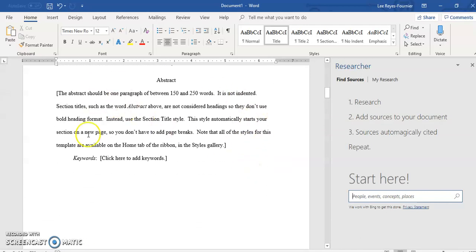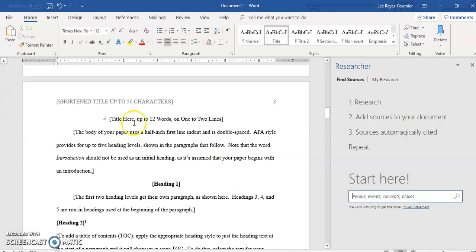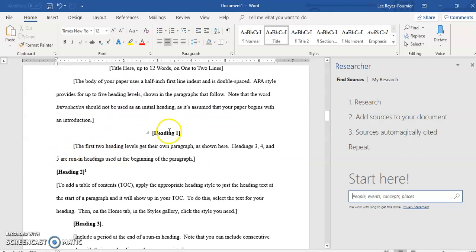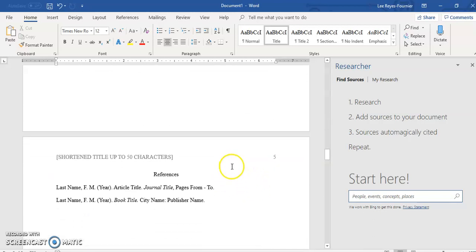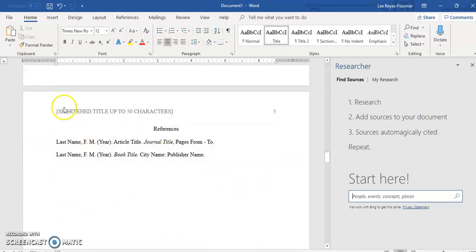No need to worry. They have all of your stuff already here and perfect. They even show you how to do the headings. Heading 1, heading 2, all of the headings. And note at the very end, your references are already set up.